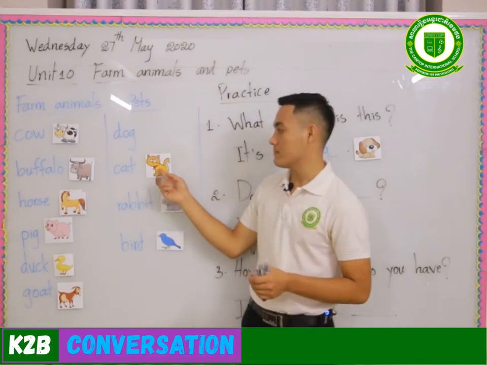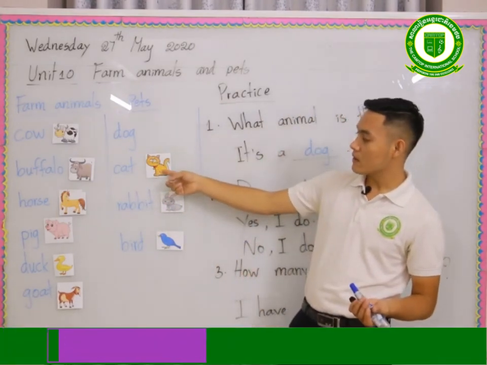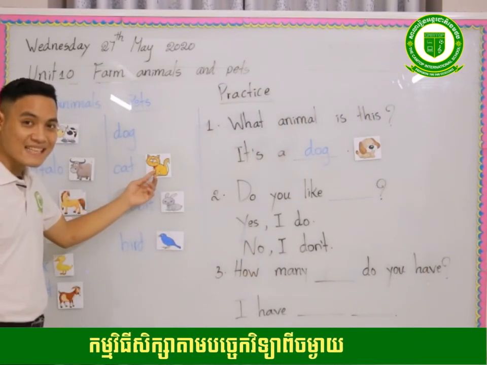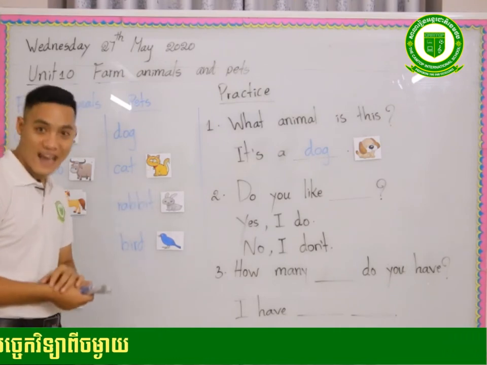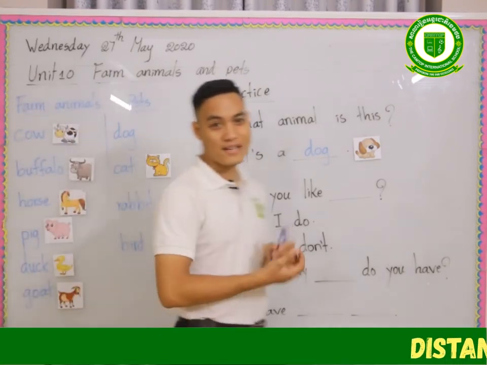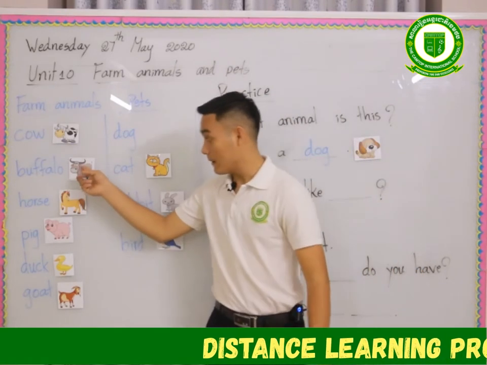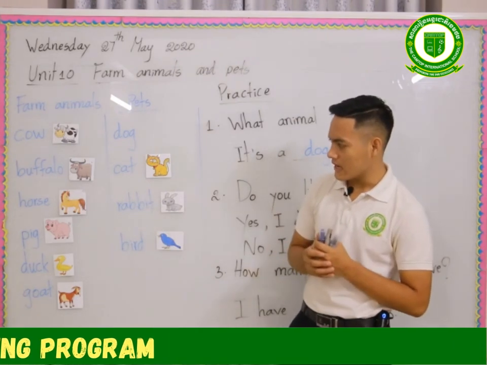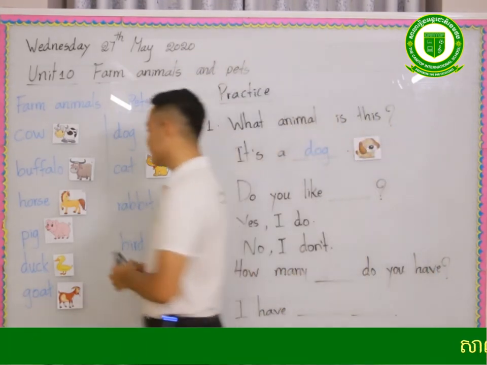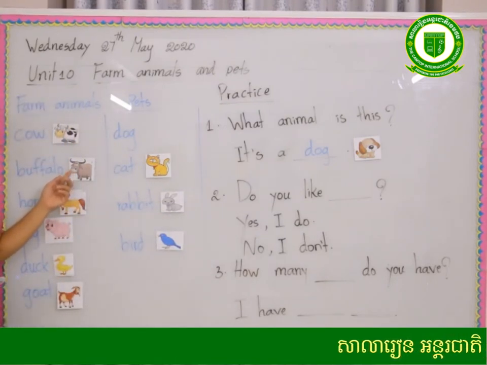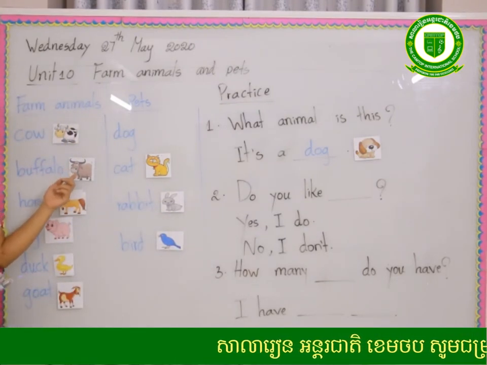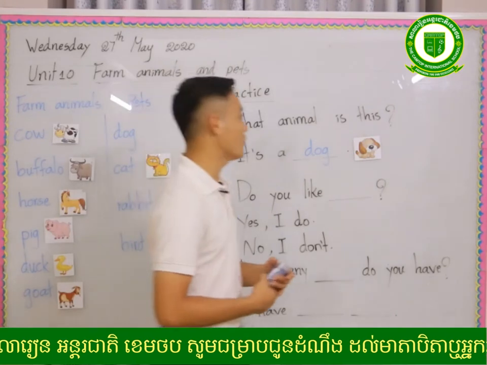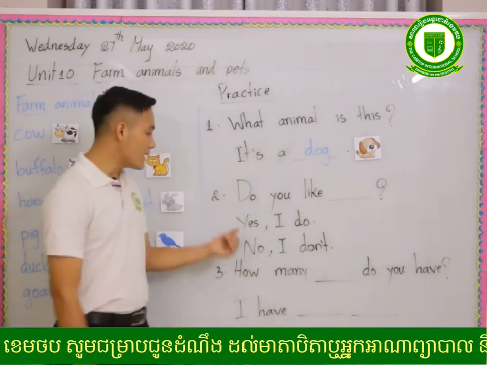When I want to ask you about this, but I don't know, what animal is this? It's a cat. It's a cat. Like this. Okay, one more, I want to ask about this one. Look. What animal is this? You answer. It's a buffalo. Yes. Okay, you understand? Good.